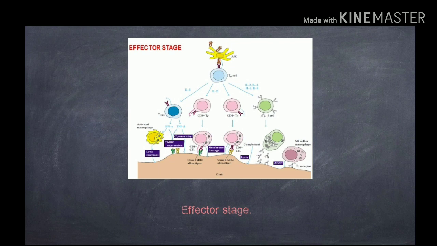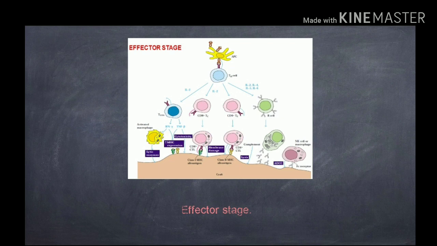Here, in the first step, the TH cells activate TDTH cells, meaning delayed type hypersensitivity T cells. These activated cells produce interferon alpha and tumor necrosis factors, which produce lytic enzymes which can destroy the graft.